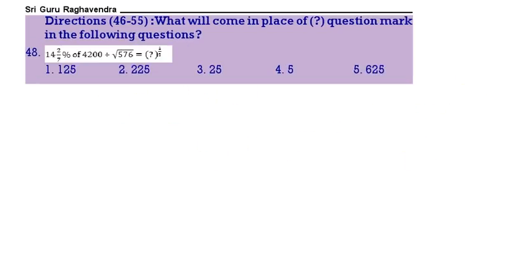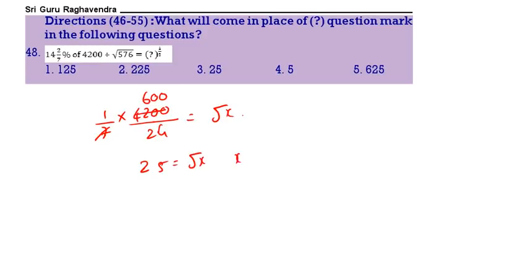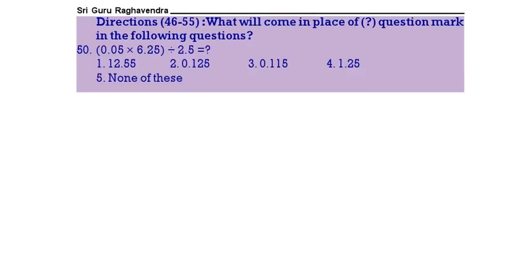Next question. 14 2 by 7 means 1 by 7 of 4200 divided by 24 is equal to root x. Now 600, 24 2s, 25 5s. 25 is equal to root x. X is equal to 625. So square root of 25 is 625. 625 is the correct answer. Option 5. Next question.